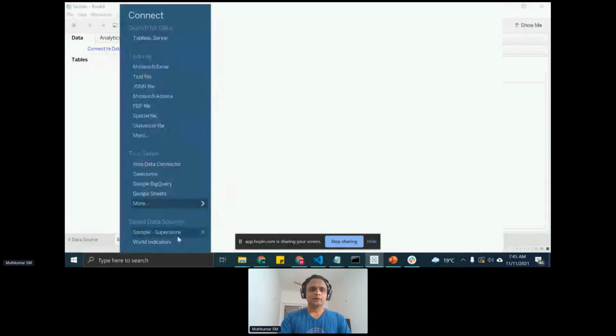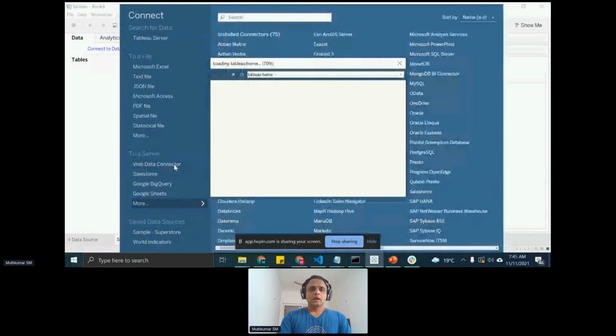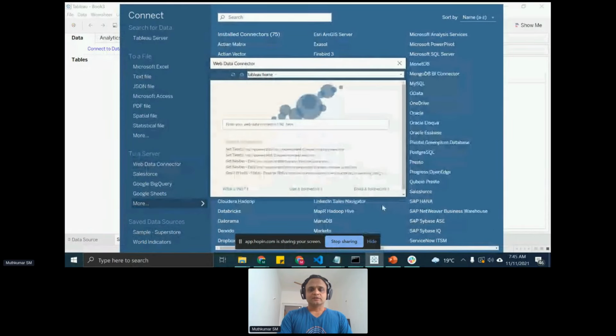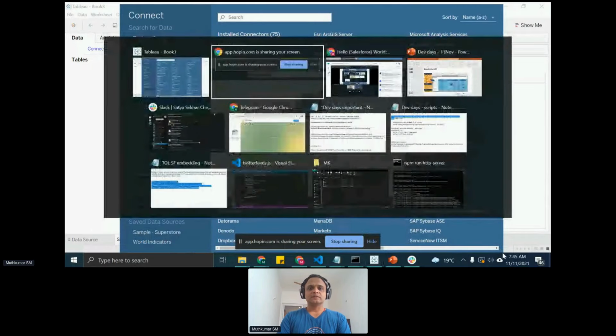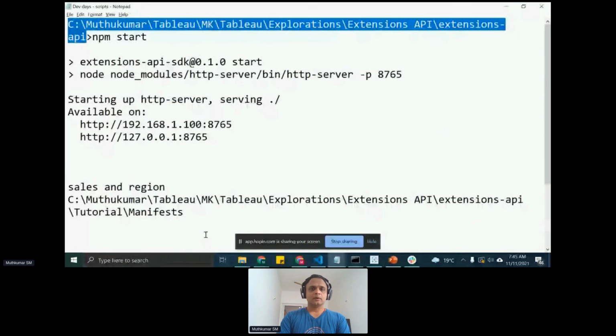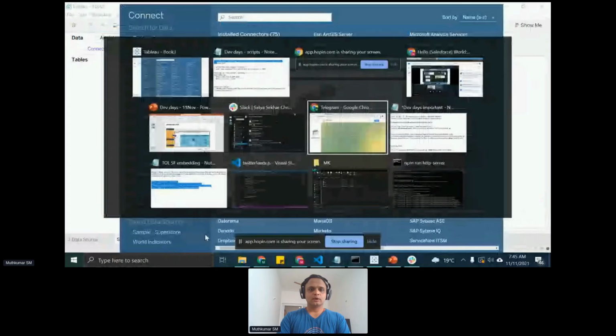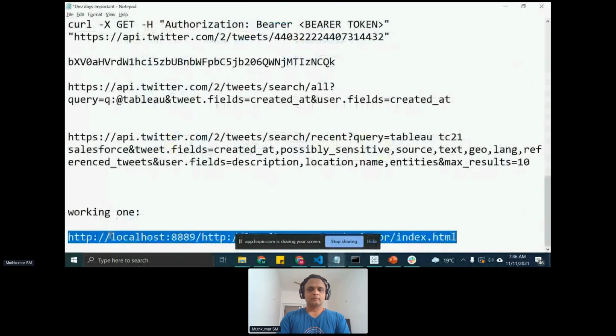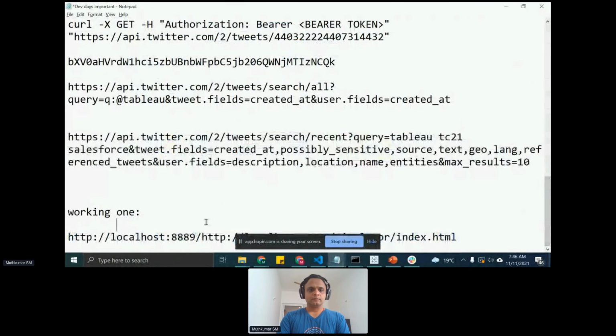So let's say I connect to a data set. I use this platform, which is nothing but my web data platform, right? This is basically how you connect to a particular web database system. Now, let me just pull out the URL.